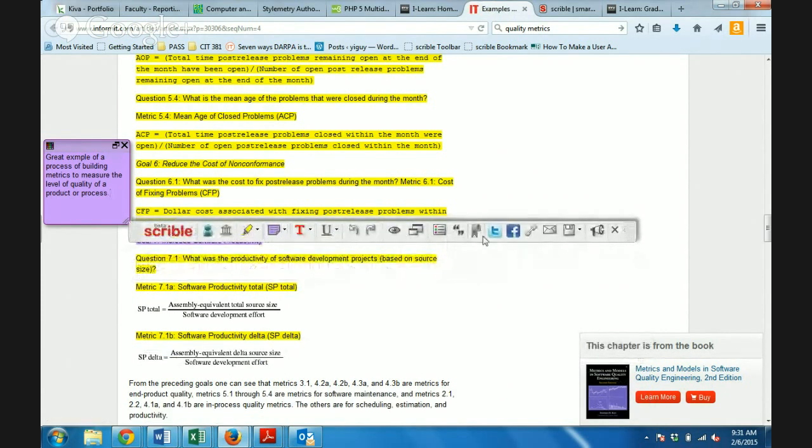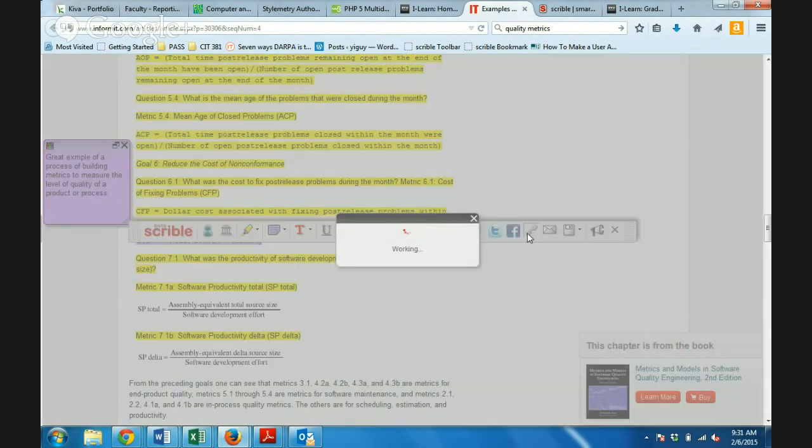Okay, now the way this works, some of the other tools on here, you have several available to you. I'm just showing you a couple of the basics. You can share these on Twitter, on Facebook, all this kind of thing. But the one that I'm going to highlight here is creating a permalink to this page. If I click on that, oh great, of course I had to get an error while I try and do this.